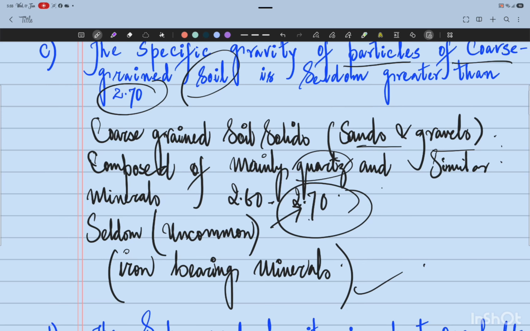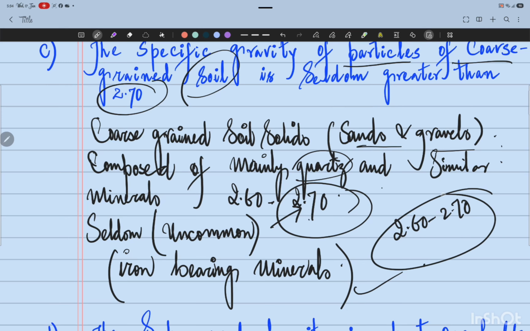We seldom encounter such particles in coarse grained soils where the specific gravity will exceed 2.70. Or if this case happens, we find that the specific gravity of the soil minerals is exceeding 2.70, then that soil definitely has some minerals which bear iron. That's why their specific gravity would exceed 2.70. Otherwise, commonly, for coarse grained soils such as sands and gravels, the specific gravity value generally lies between 2.60 to 2.70.